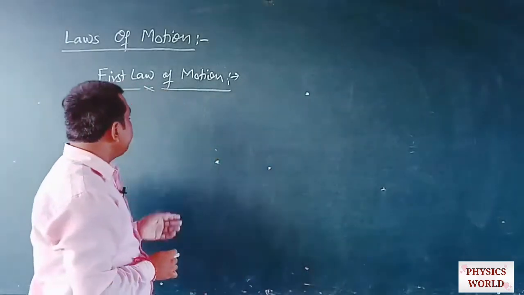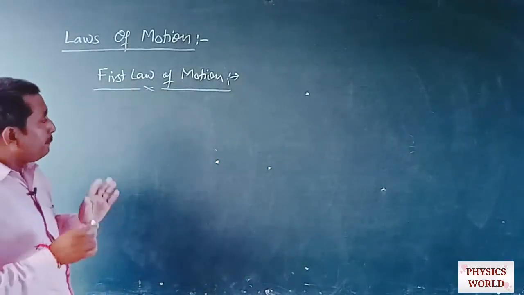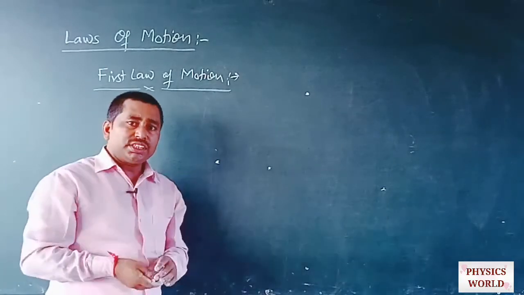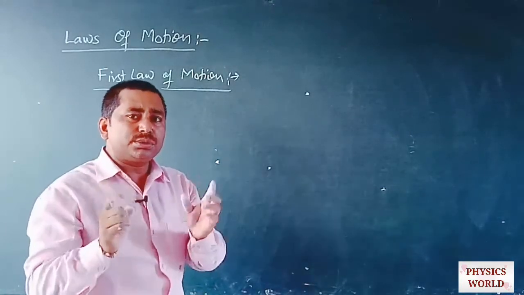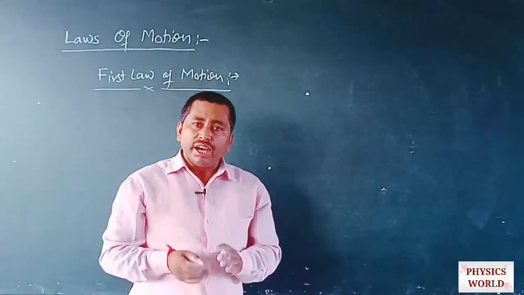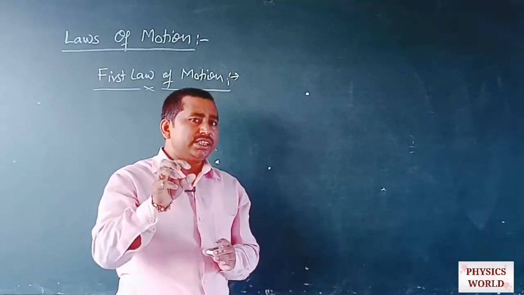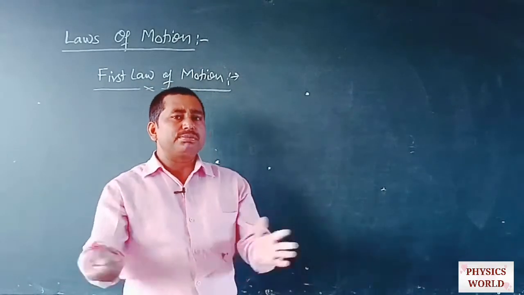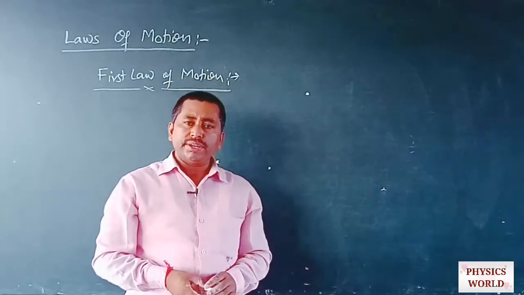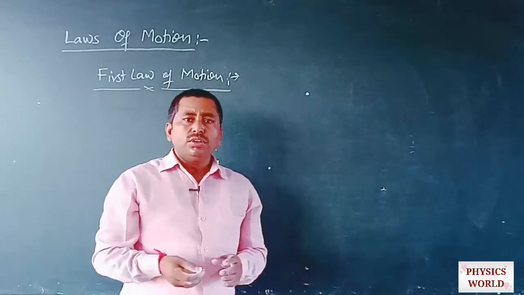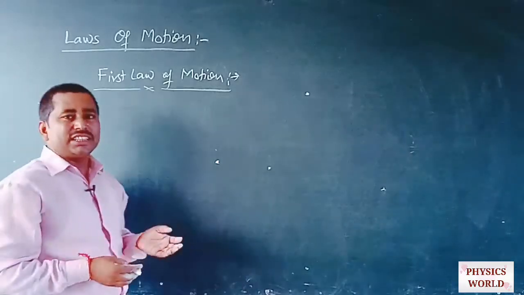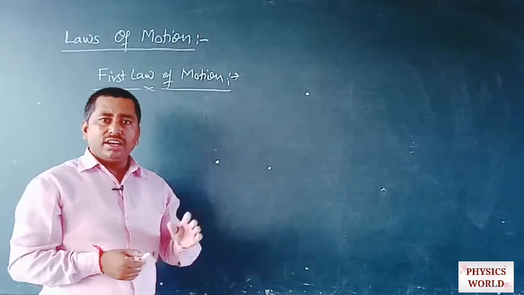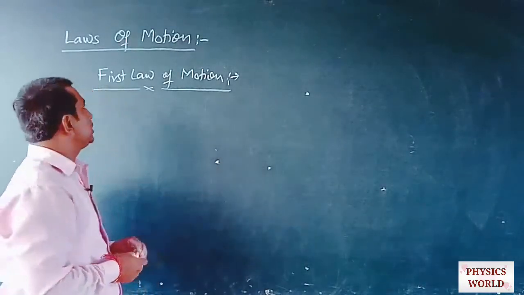Similarly, if we place any object at rest, then the object stays at rest until an external force is applied on that object to change its state. So this is all about the first law of motion, which has already been discussed in the law of inertia and the introduction of this chapter.